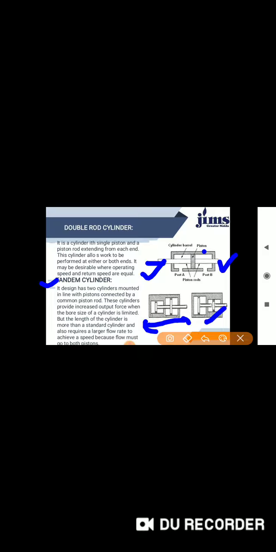Okay, so this is what we are talking about, the tandem cylinder. The diagram is showing all those things about the tandem cylinder. Tandem, actually, the two cylinders are arranged in a series, so that the force obtained from the cylinders is almost double.